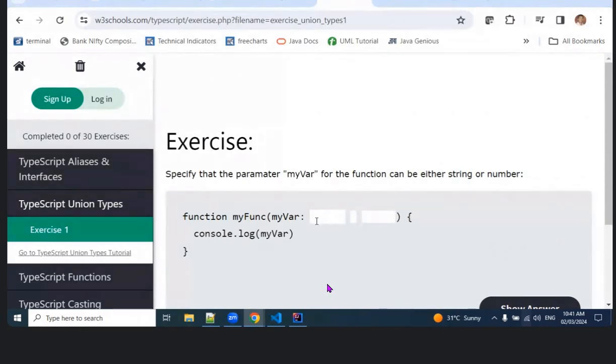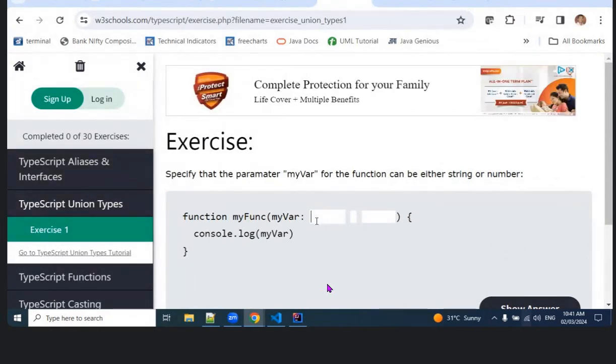Function my variable. This is like equal here. My variable string equal to function can be either string or number. Either string or number. Okay, so I cannot do like this. I can go with any.